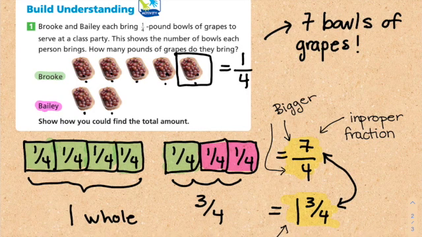This bottom one is called a proper fraction. So that means that the whole was identified and that the numerator is smaller than the denominator.